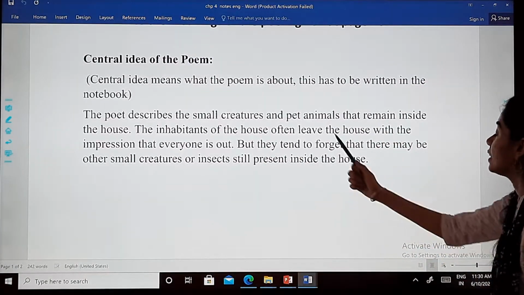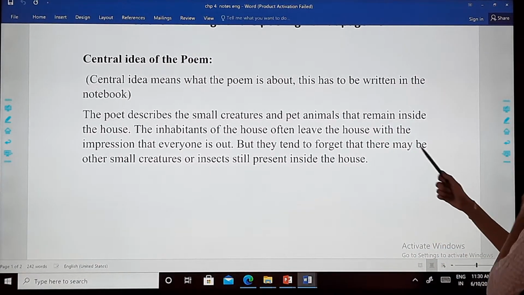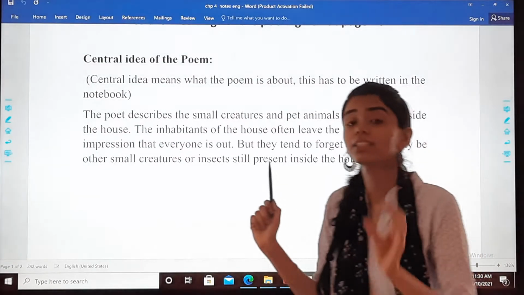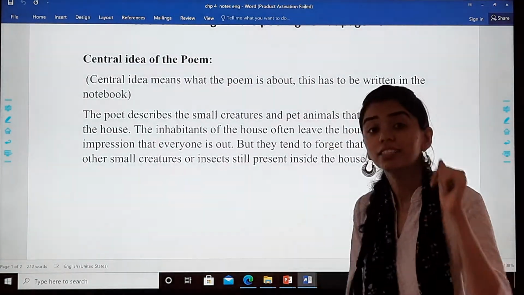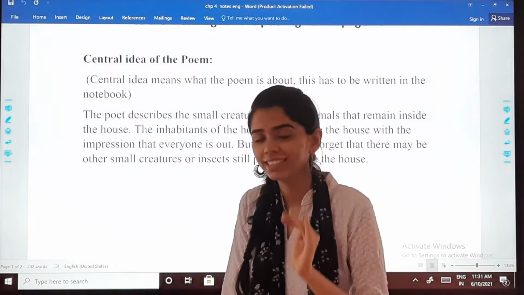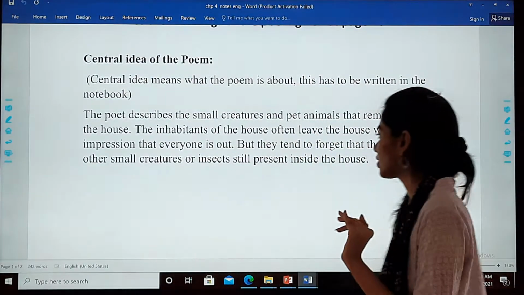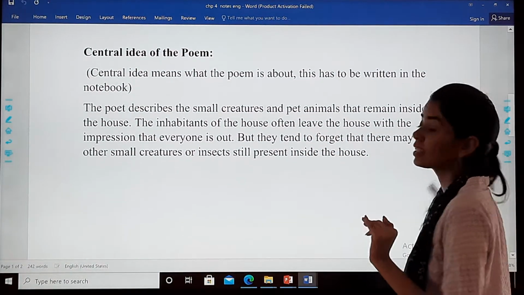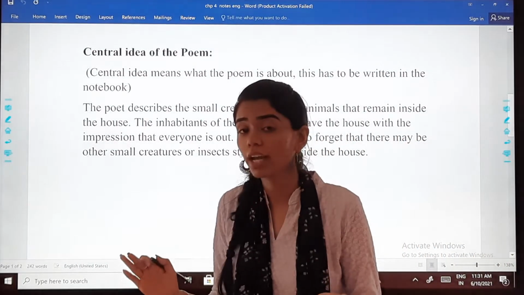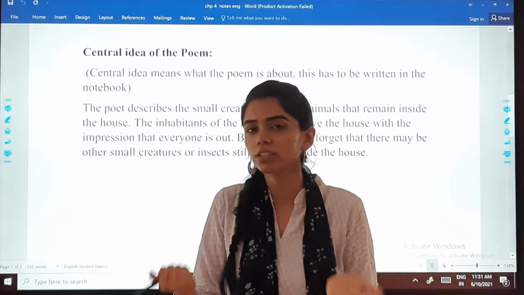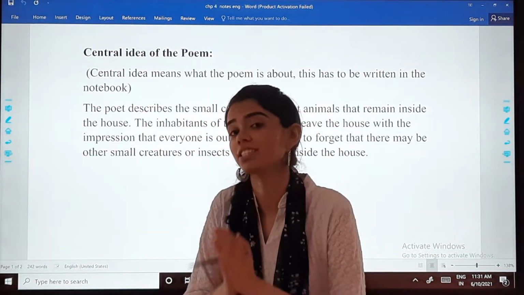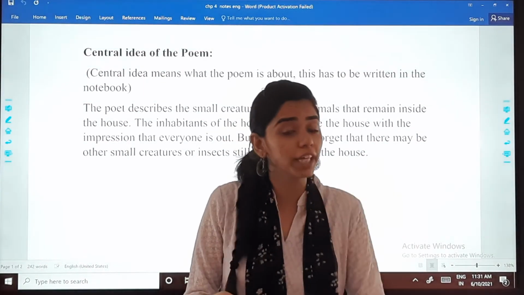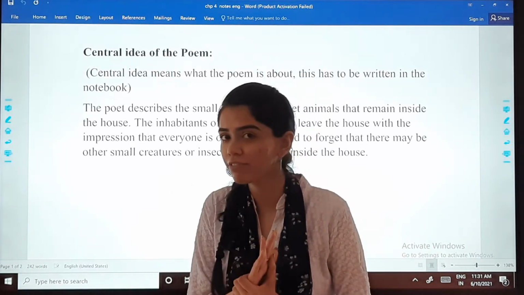But they tend to forget that there may be other small creatures or insects still present inside the house. They think, okay, we have locked the house, we are going, but there are some creatures in the house. How do they behave when you leave?